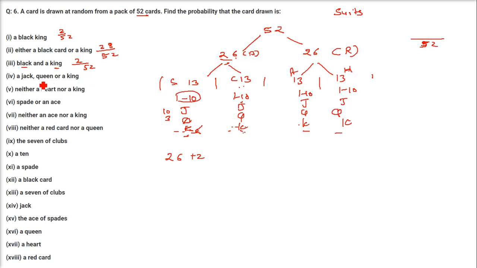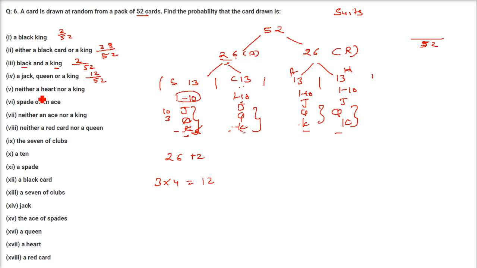This is the probability. A jack, queen or king. So we have how many? 3 here, 3 here, 3 here, 3 here. So 3 into 4, that is 12. Jack, queen and king. So 12 is the favorable cases and 52 is the total number of cases. Neither a heart nor a king. Neither.